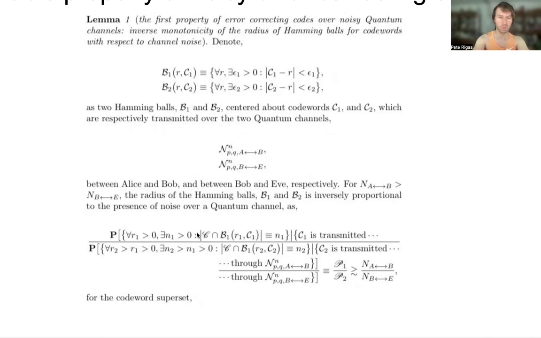And then, besides the conditioning that's given for these two conditional probabilities in the numerator and the denominator of this expression, we're looking at intersecting the code word superset, which is given by this little funny font script C, with the first Hamming ball script B sub 1, as well as with the second Hamming ball script B sub 2, and we're basically providing some conditions about the cardinality, or the total number of code words, that would belong or be common to the code word superset in each one of these two Hamming balls.